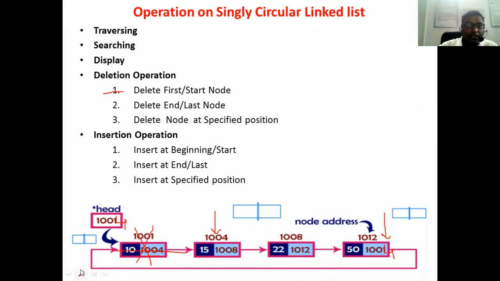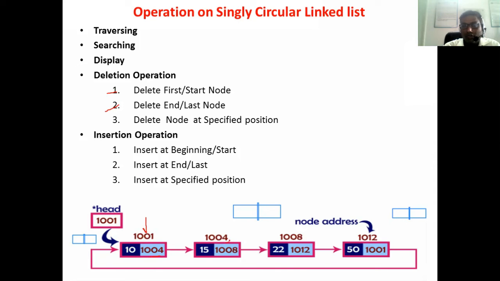Now suppose we delete the last node. The second case is we have to delete the last node. That means traverse the list, and first of all you have to find out the last node. 1001 is the starting node. You can find which node contains the address 1001. So you have to start. Then there is an address 1004.